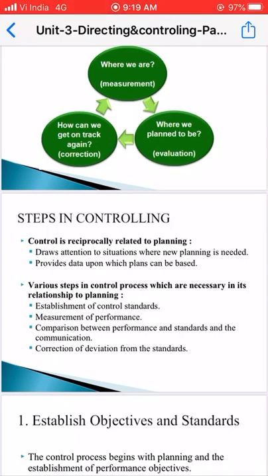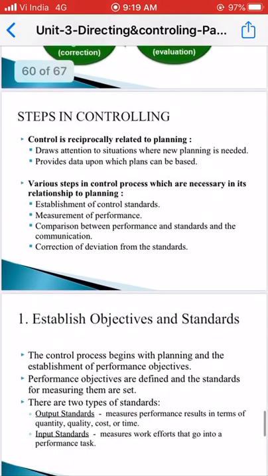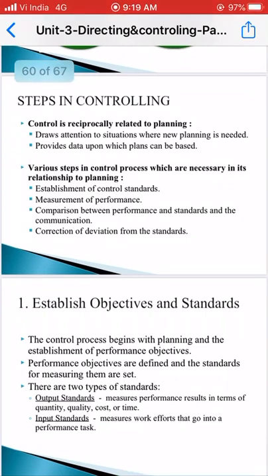Then next is what? It provides data upon which plans can be based. If we come to know that the employee is lagging in his targets, then we will provide some data to the employee to execute his plans. It means we will provide a plan to this employee to achieve their targets. Then next are the various steps in the control process which are necessary in its relationship to planning.